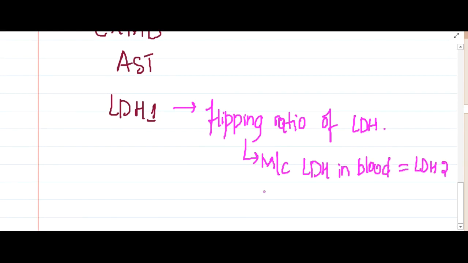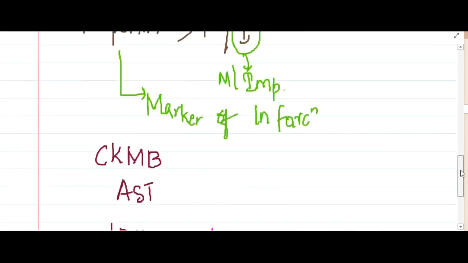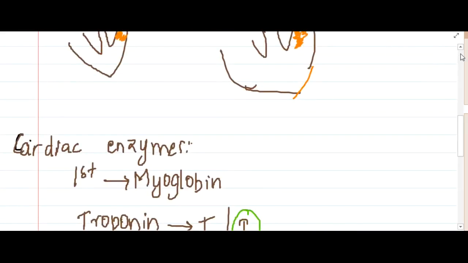Okay, and the most common LDH present in the heart is LDH1. Whenever there is MI, this LDH1 present in the heart is released outside. So in the blood you will see more LDH1 than LDH2, because the LDH1 present in the heart is released into the blood. So these are important points about the cardiac enzymes.